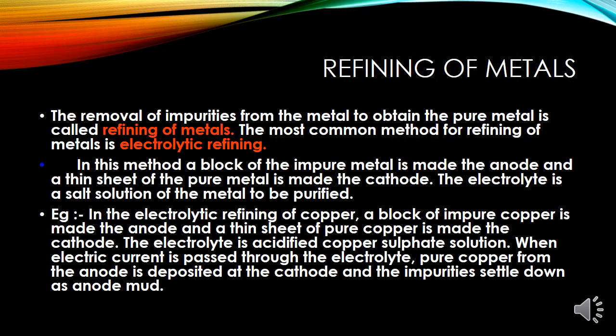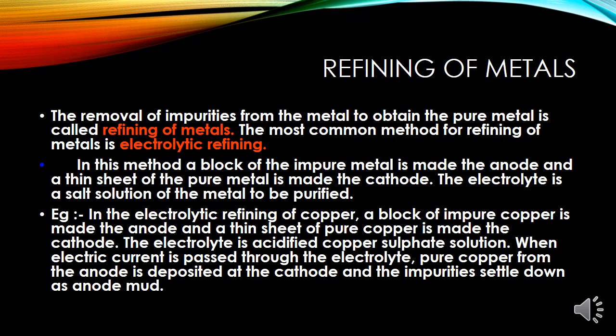Now the last stage of metallurgy is refining of metals. Why? The metals produced by the various reduction processes, as you have learned, are not very pure. They contain impurities which must be removed to obtain pure metal, and the most widely used method for refining impure metal is electrolytic refining.